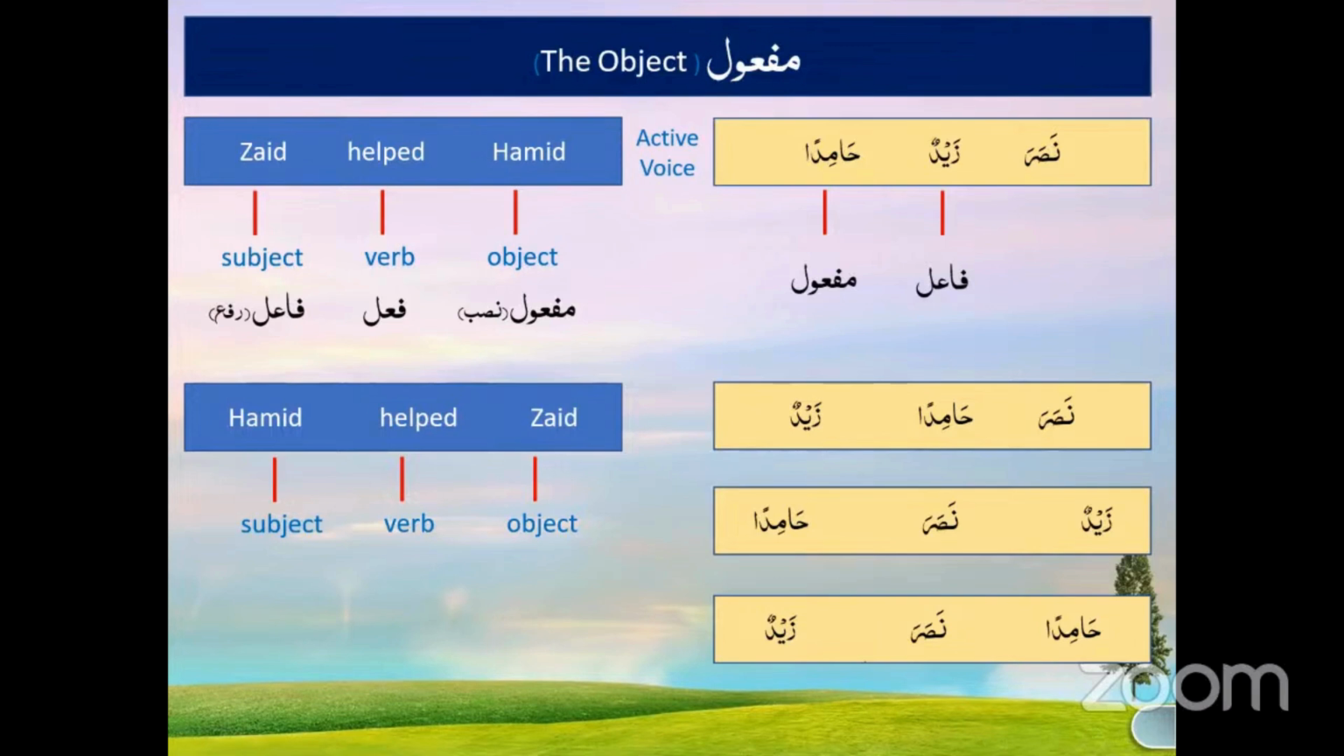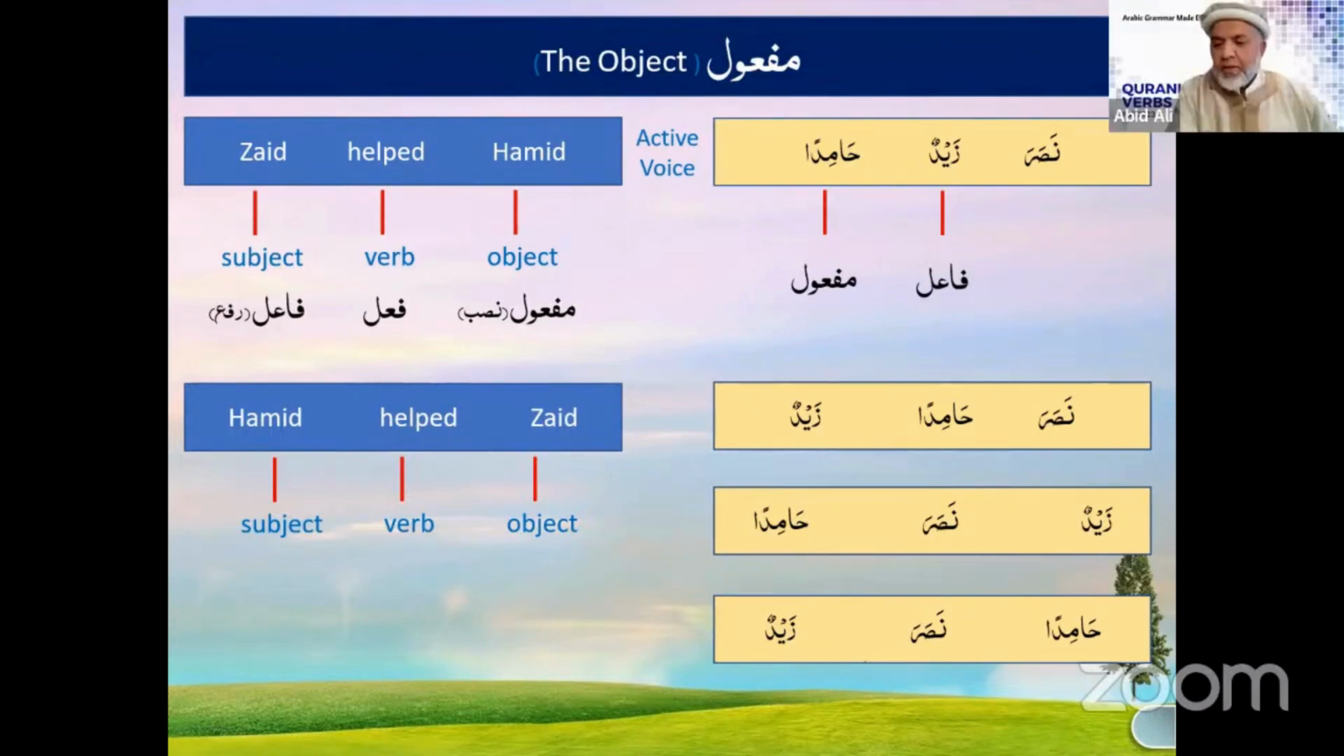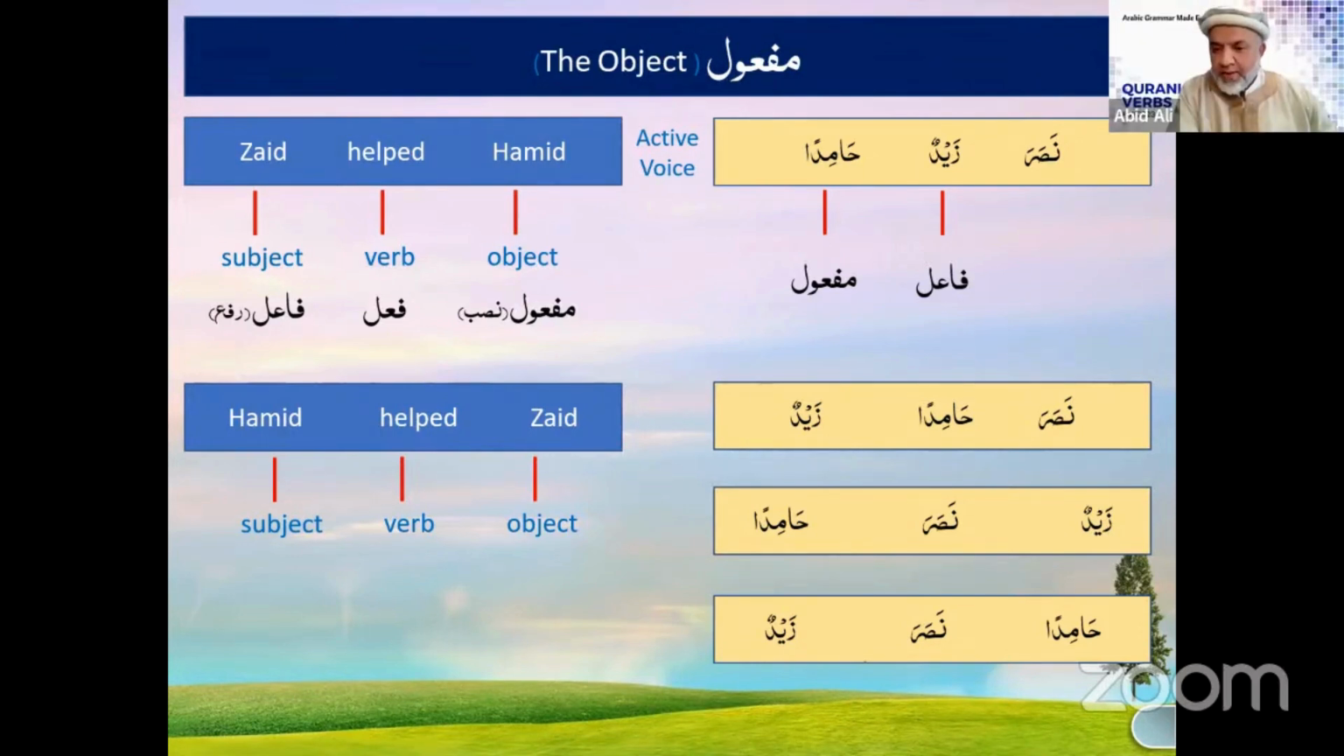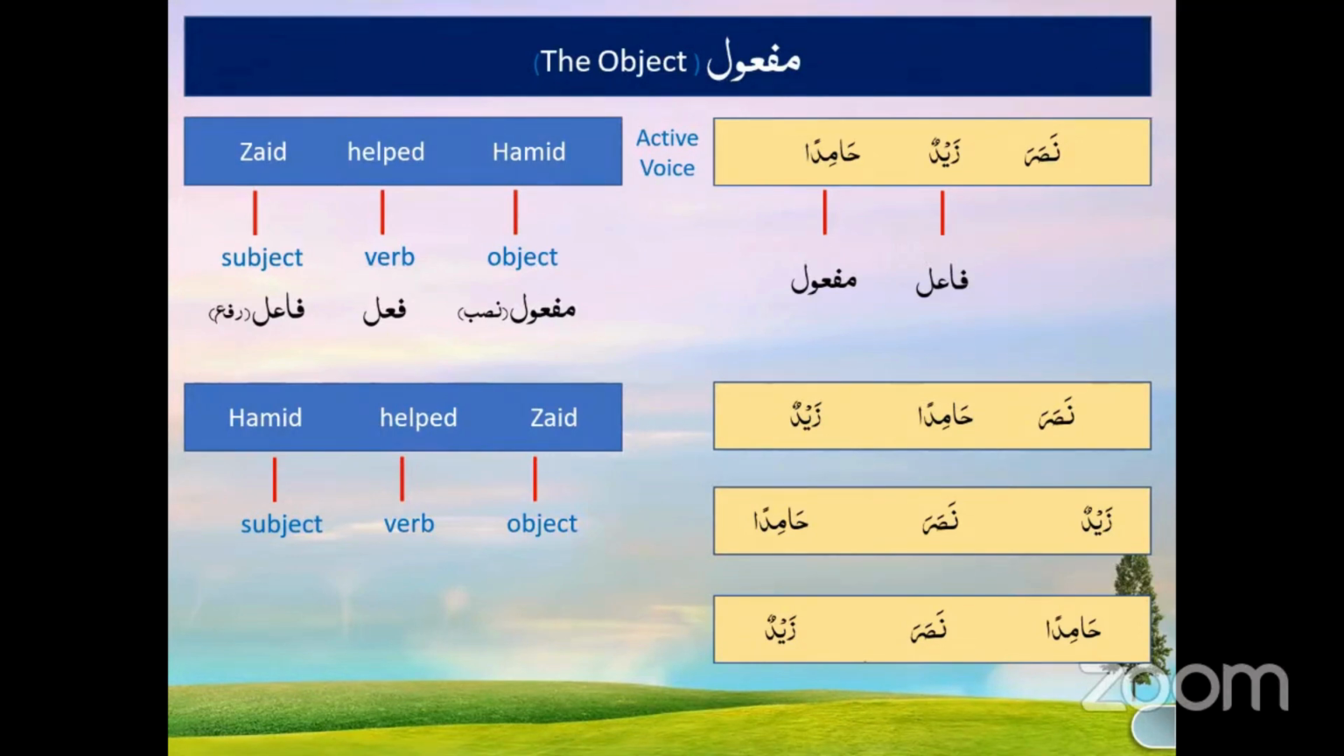Think again, because I think I made this mistake last time, and you guys need to pick here. Is Hamidan Nasara Zaidun a nominal sentence or verbal sentence? No, it's not verbal. It's not a nominal sentence because Hamidan is not Rafa. Although it is a noun, it is not in Rafa.